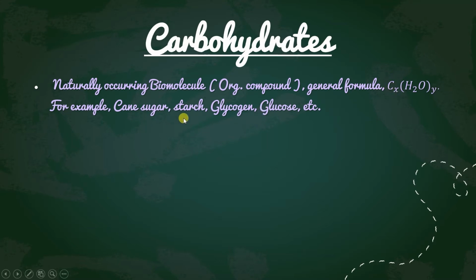Examples are cane sugar, starch, glycogen, glucose. Among those, I can guess you know the formula for cane sugar and for glucose. Maybe glycogen and starch you don't know, because they are complex. I will tell you that afterwards.